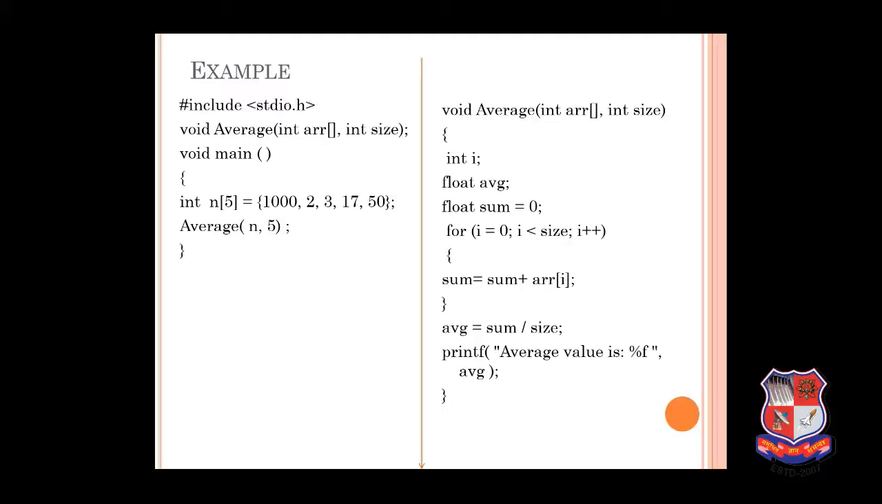Now we are also calculating the average. Average equals sum divided by size, which is a simple formula, and we are printing the average here. This is a simple example where we have passed an array as an argument.